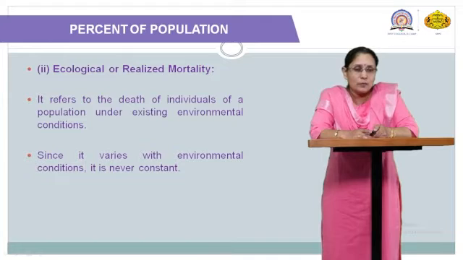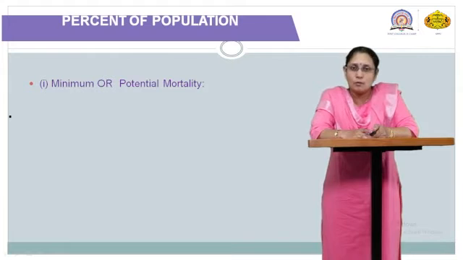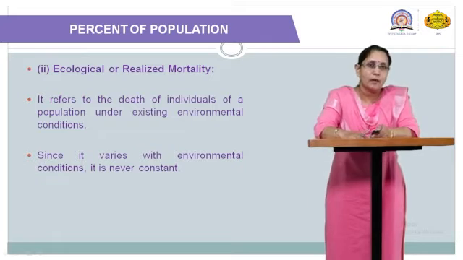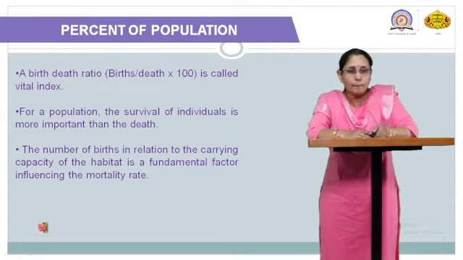Since it varies with the environmental condition, it is never constant. It completely depends upon the environmental factor. The previous one is not according to the environmental factor, but here the ecological factors affect the rate of death.